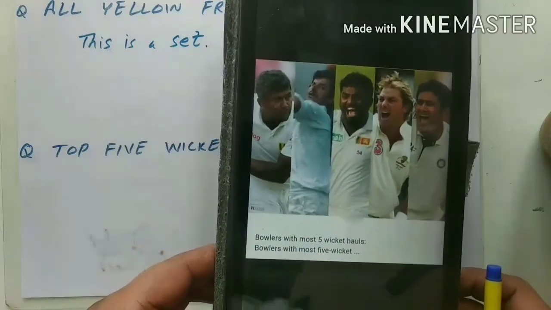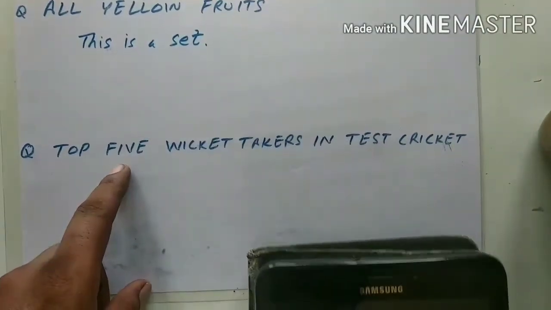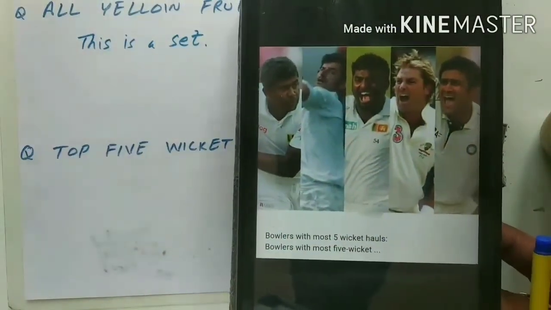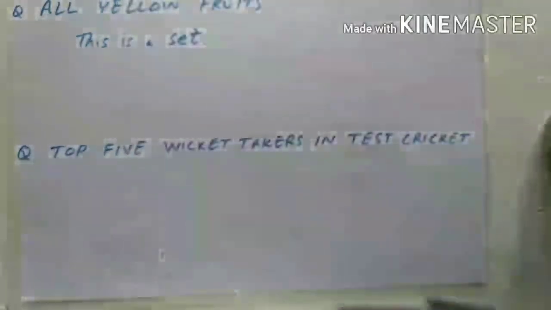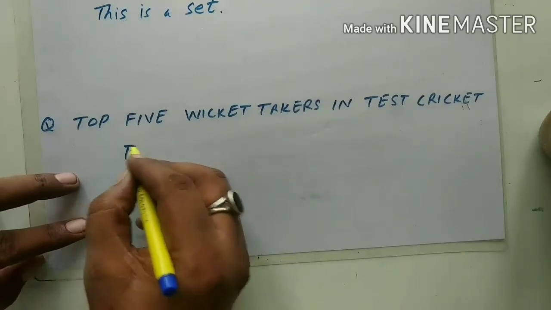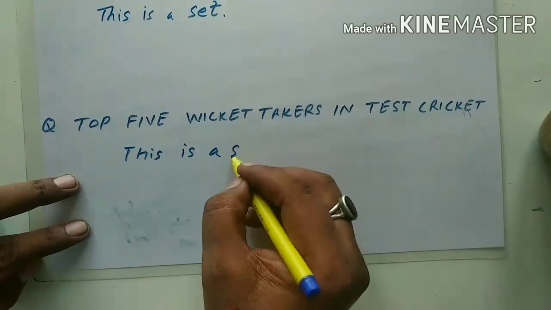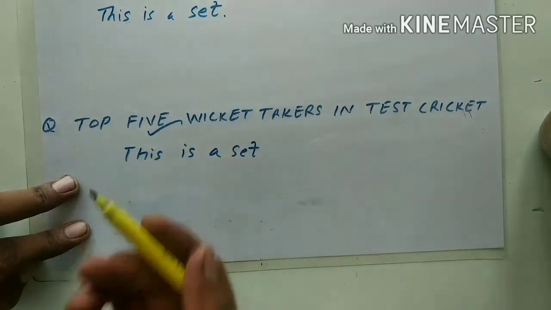So this is the set. How many members are there? Only 5, because it is written that we have to consider only 5. 1, 2, 3, 4, 5. These are the 5 who are the top 5 wicket takers in the Test cricket. Okay. So this is the set. And number of elements are there? Only 5, as it is written here.